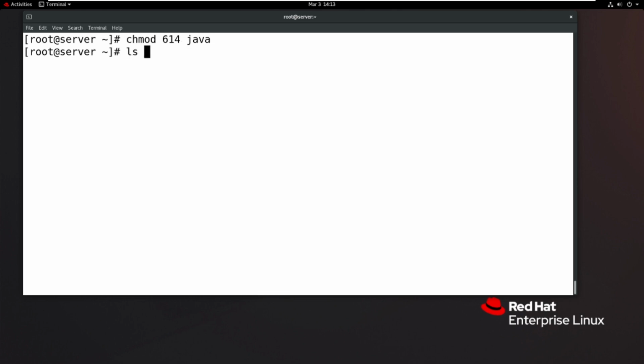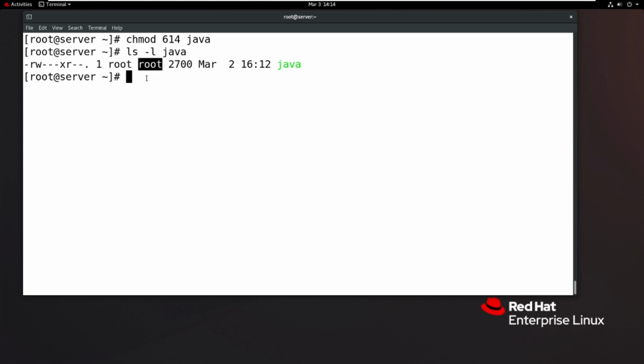So now actually the Java file permissions are here: user only read and write, owner only read and write, but group members only execute, others only read. Right, this is the file permissions. But who is the owner of this Java file? The owner is root. Then what is the group name of the Java file? This Java file belongs to the root group.